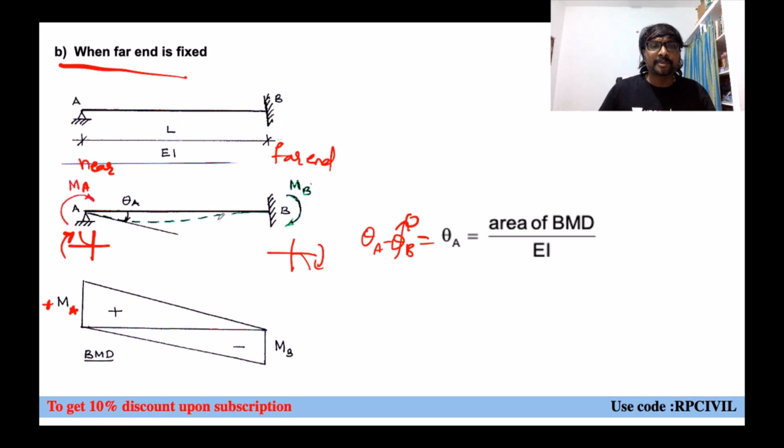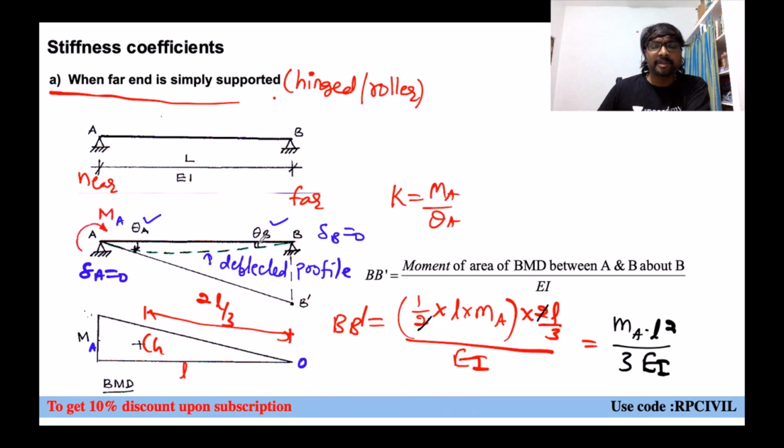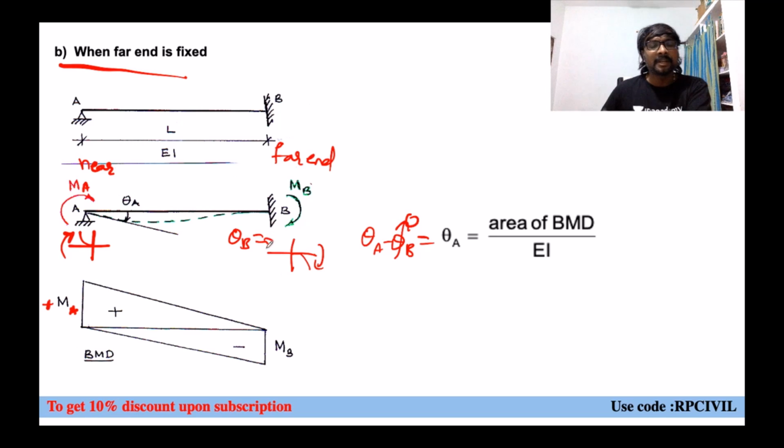Difference of slopes between two points, or difference of slopes of tangents, also you can say: the difference of slopes between two points of the elastic curve is equal to the area of the M by EI diagram between those two points. So at A, theta A is there. At B, what is theta B? 0. In the previous case, when the far end is hinged, theta B is not 0. But here the far end is fixed, so obviously theta B will become 0. So theta A minus theta B, equal to theta A, equals the area of the bending moment diagram by EI.